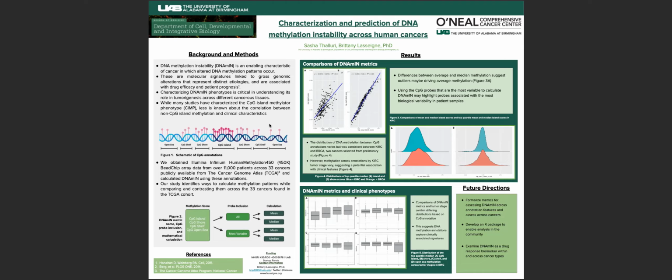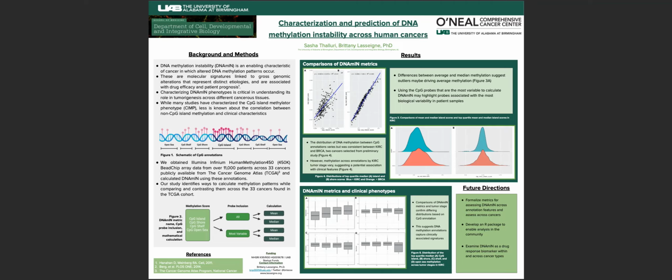To study DNA methylation instability, we obtained Illumina Infinium human methylation 450 bead chip array data from over 11,000 patients across 33 cancers publicly available from the Cancer Genome Atlas database, and calculated DNA methylation instability using the CpG annotations I mentioned earlier. And what's nice about TCGA is that there are matched normal and tumor samples from the same patient, so we can compare between sample types when studying these genomic alterations.